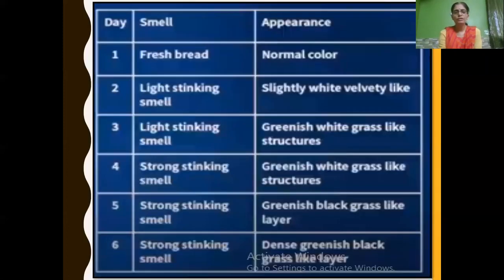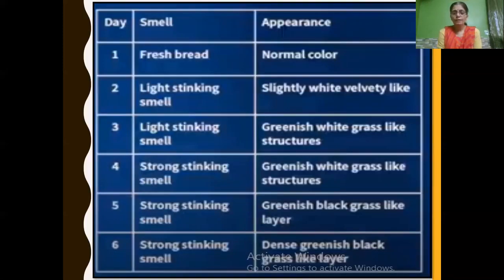Food spoilage. Let's compare spoiled food and fresh food. For example, take fresh bread and look at its appearance and smell. Fresh bread smells fresh and appears in normal color.